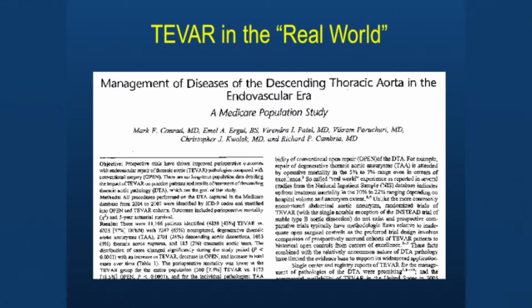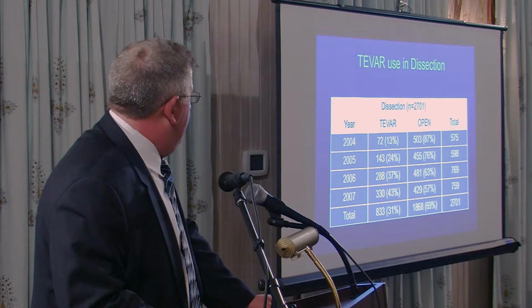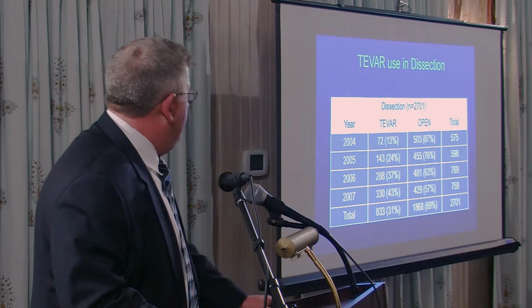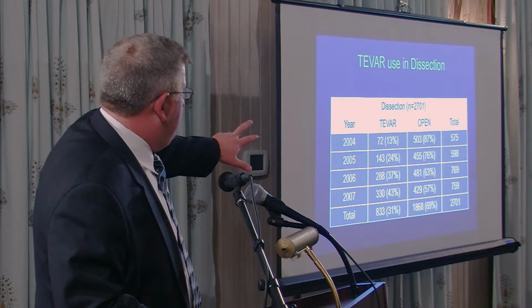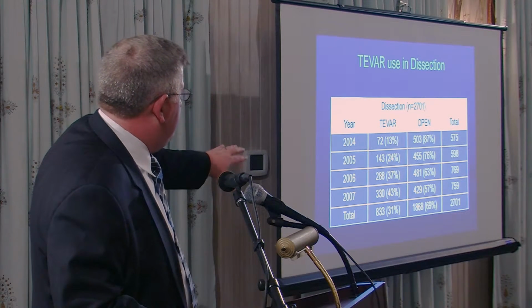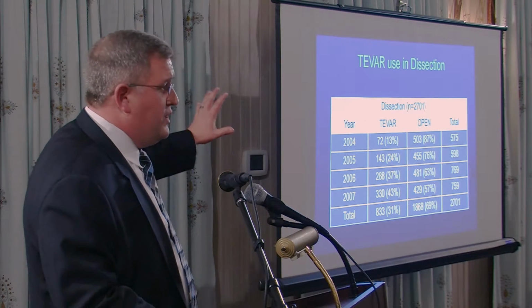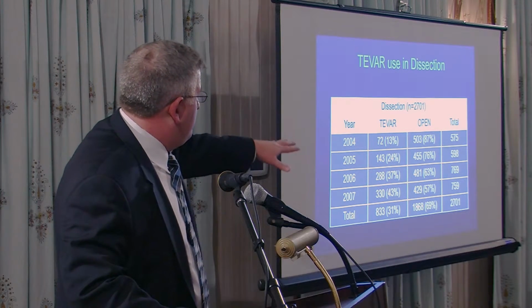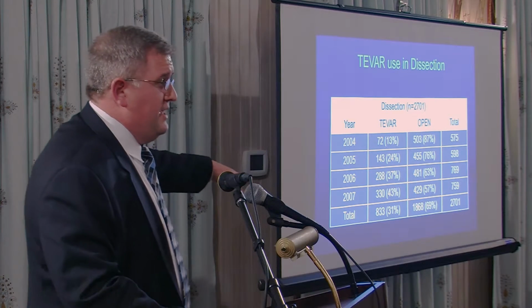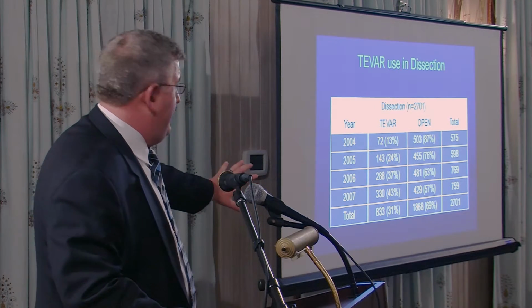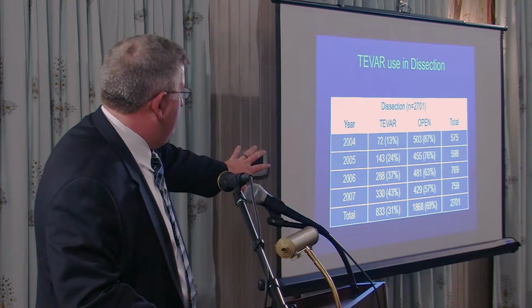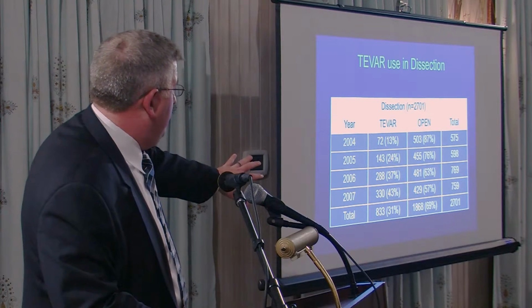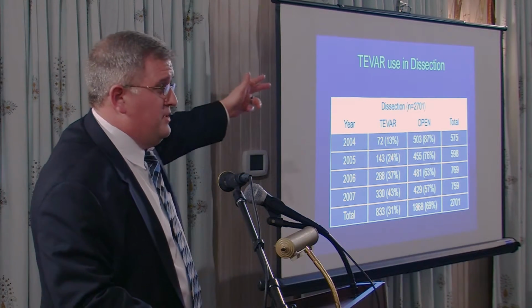Okay, so as we look at TBar in the real world, this is a study we did looking at the Medicare database. Click again. And what I wanted to show here is that TBar became available between 2004 and 2005, and you can see that in 2004, only 13% of dissections were being treated with TBar in the Medicare database. Most were treated open. By the time you get to 2007, despite the fact that we didn't have an indication yet, 43% were being treated with TBar versus open, and the number of total dissections being treated had gone up quite a bit.